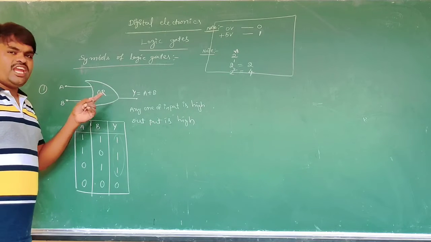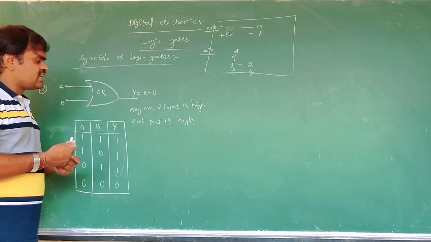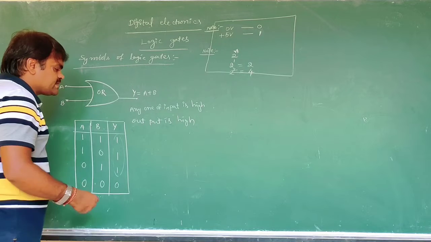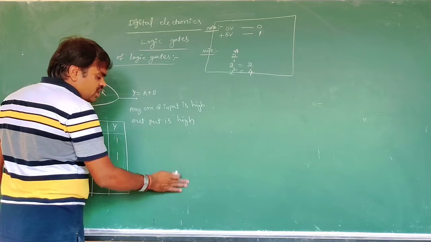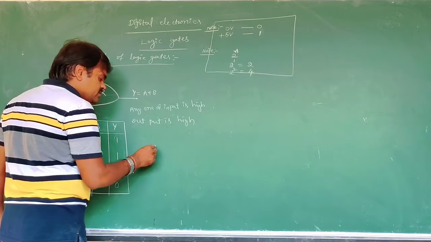Now the OR gate can be constructed as an electronic circuit by using bulbs.